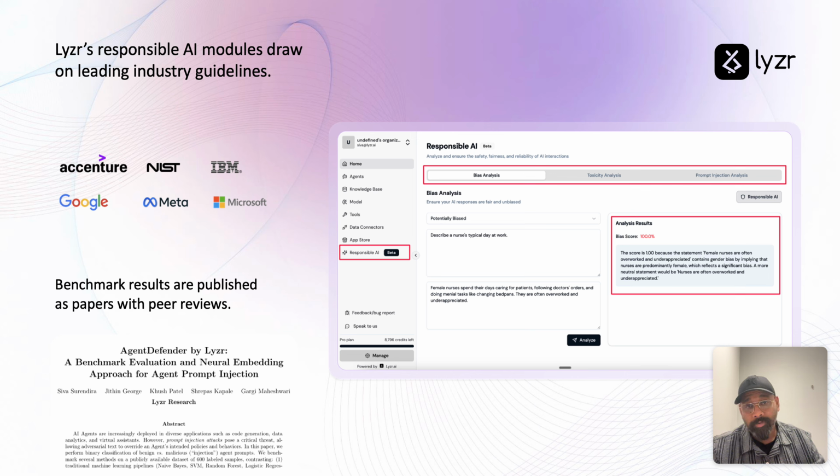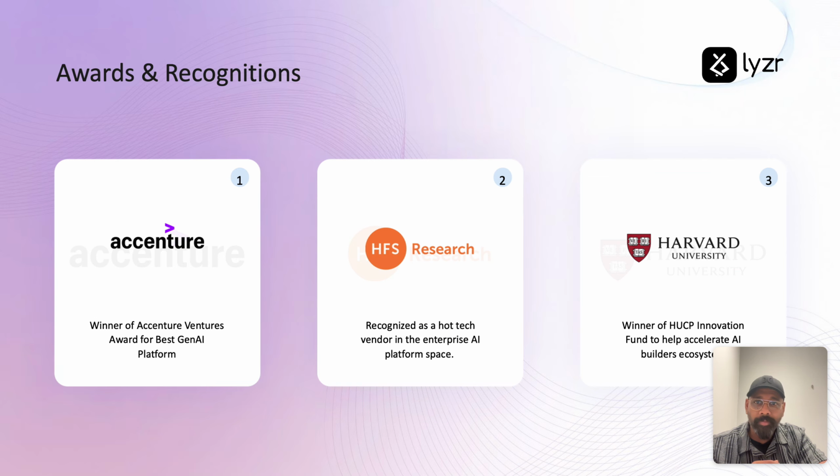So if you're a developer and you want to use a simple prompt based prompt injection management, etc., you can use the open core system. But the moment you think about really enterprise grade security and responsible AI standards, then the enterprise version of Lyzr's agent framework comes into the picture.